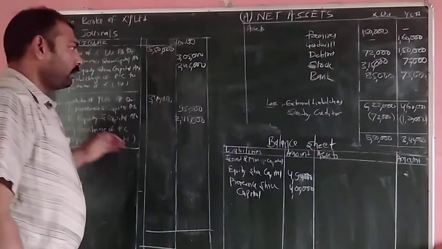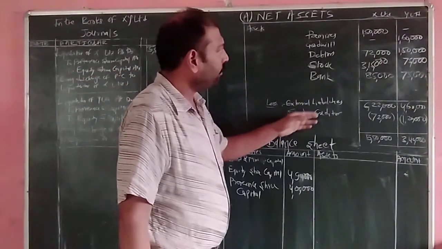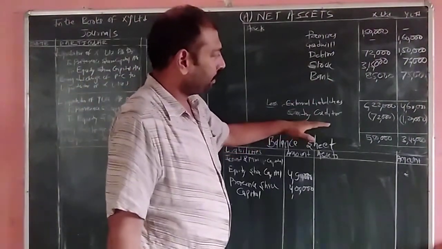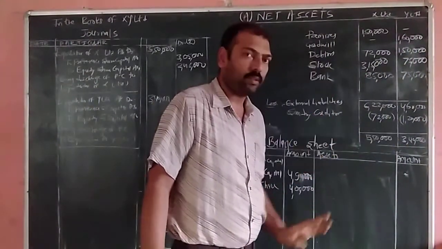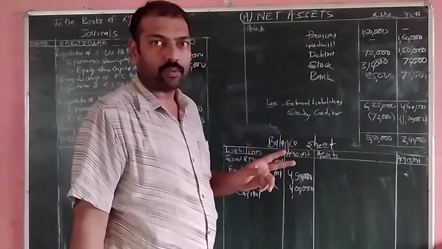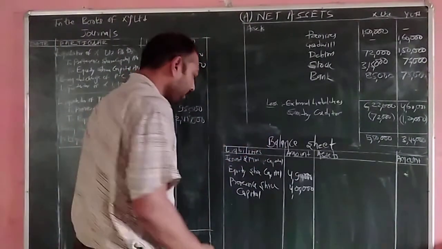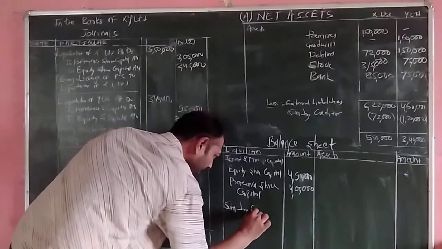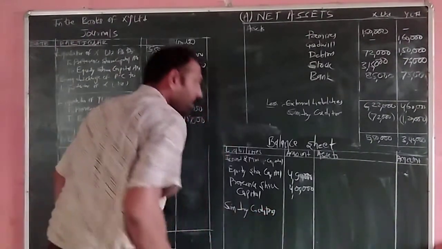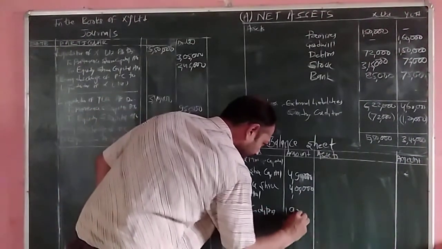Next is the liability which has been received from X Limited and Y Limited, sundry creditors: 72,000 from X Limited and 1,20,000 from Y Limited. The total amount of creditors is equal to 1,92,000. We will write here sundry creditors 1,92,000.